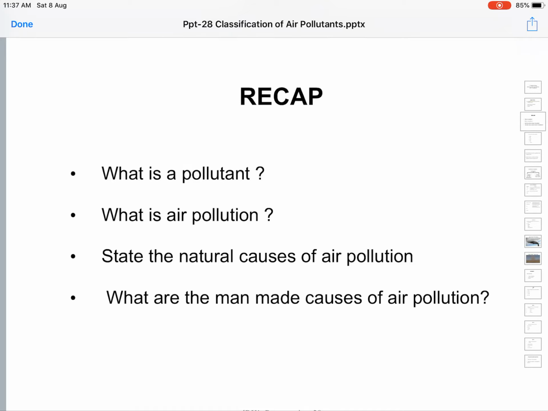Adversely affect means causes toxic effects or negatively affects.